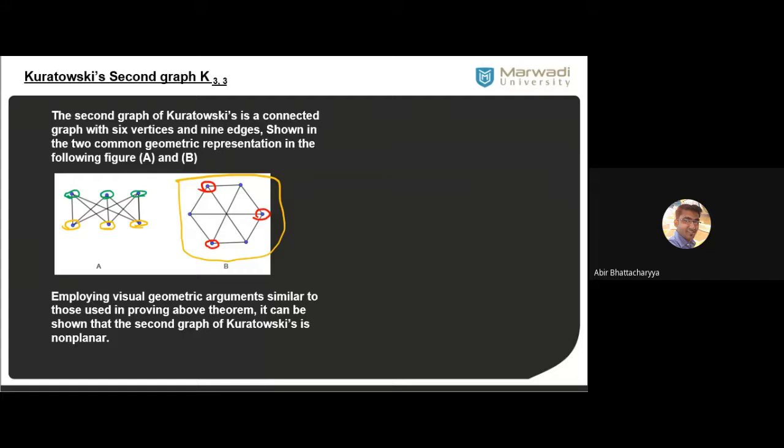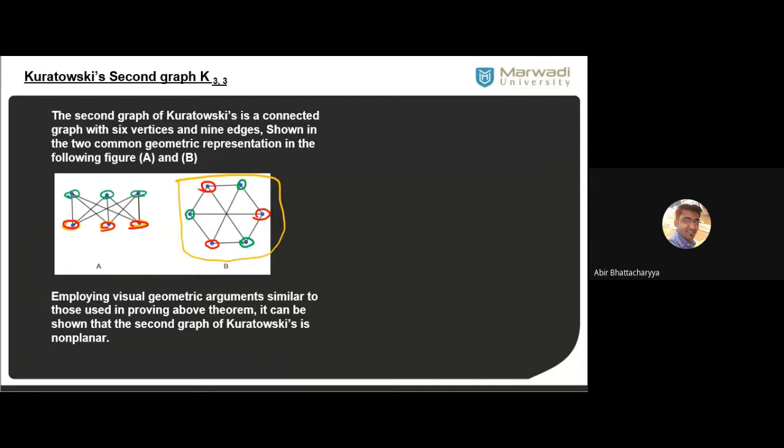So these red ones are in the same partition. This is the first partition. Try to understand. This red one is the first partition, and now the green ones are the other vertices. This is another partition, because they are not interconnected, but red is connected with green, and green is connected with red.